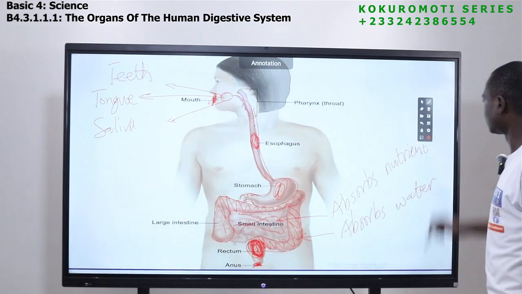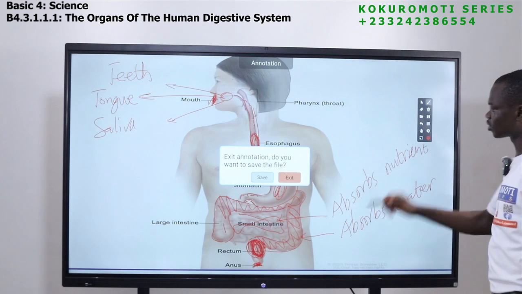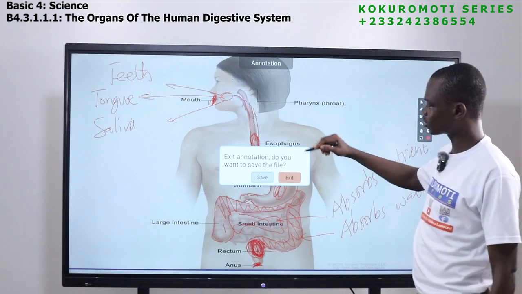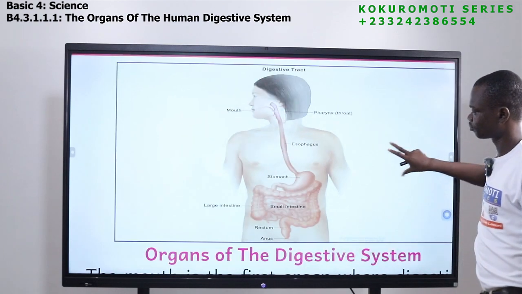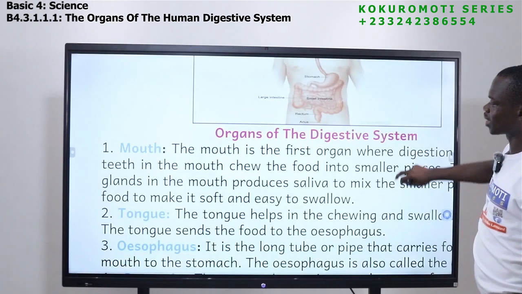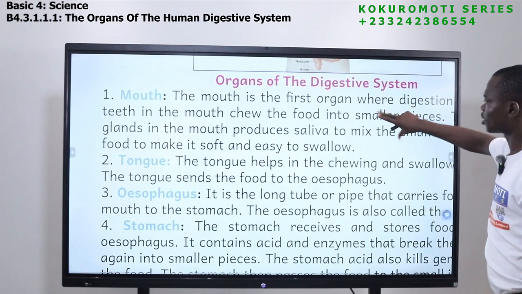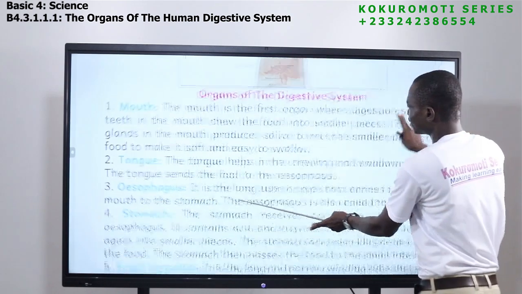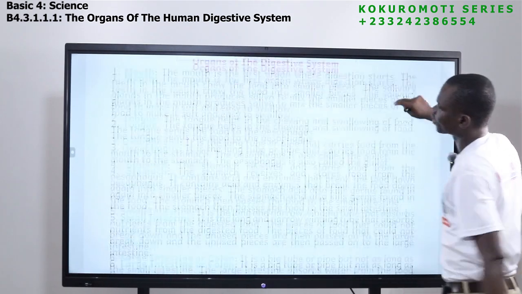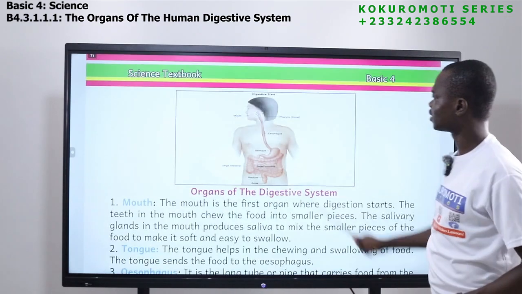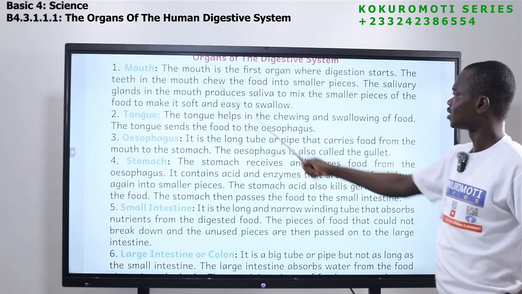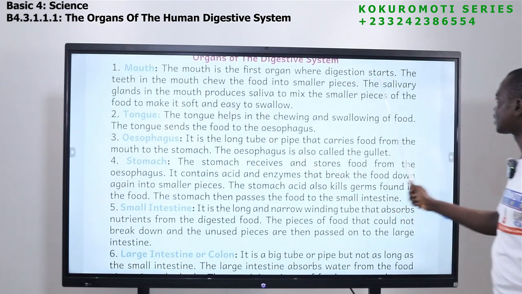These are the parts or the organs of the digestive system. Okay, so let's move on. Now we have seen the parts. Let's read. I hope reading will help us understand it. Now, the first part is the mouth. This side, this is the mouth. Let's read. The mouth is the first organ where digestion starts.